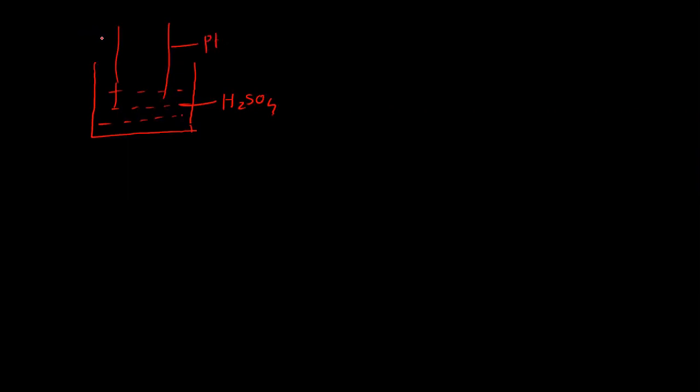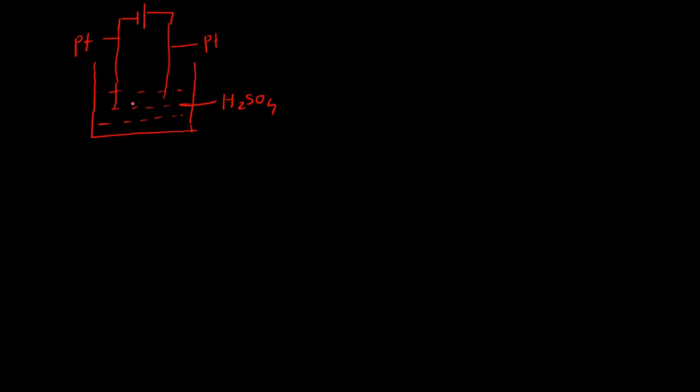for carrying the current. One platinum electrode acts as a cathode and another platinum electrode acts as an anode. With the help of these two platinum electrodes, we supply the electricity, and the electrolysis of the sulfuric acid takes place.